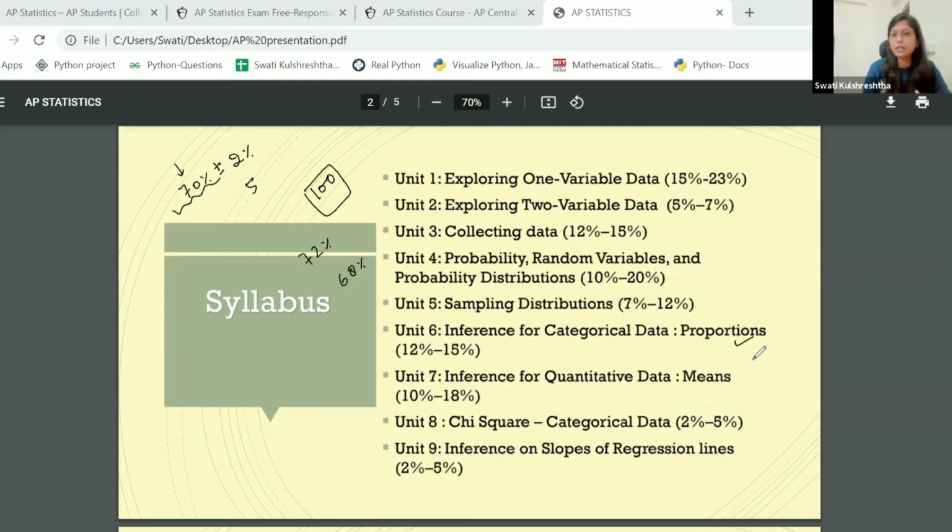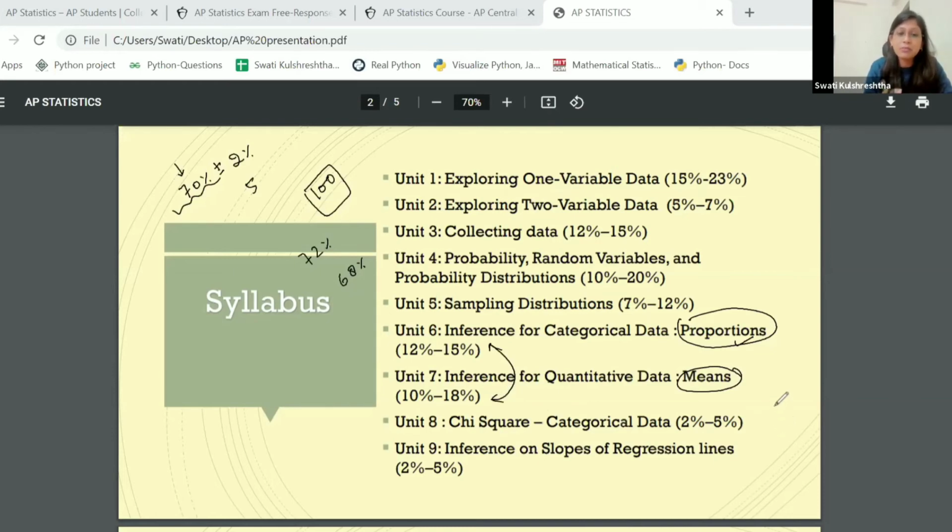Again, whenever we're analyzing any of the data, we have two questions in mind: the percentage of people who scored a 5 and the average number of hours that we put in to get a 5, right? So we have two main things that we're trying to study: proportions and then the averages. So that's why there are two important chapters here, which are inference on proportions and inference of mean. If you see, they have a major chunk of the syllabus to them.